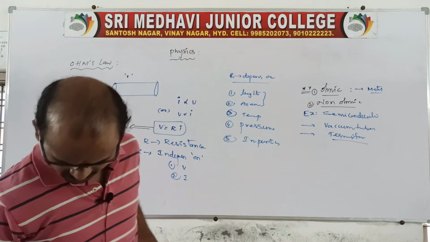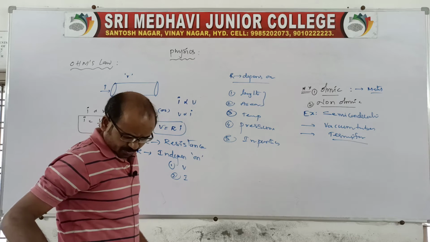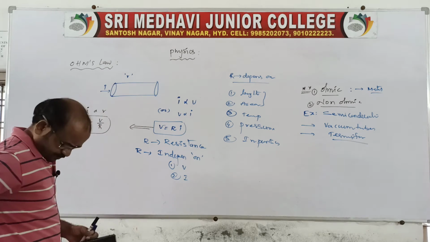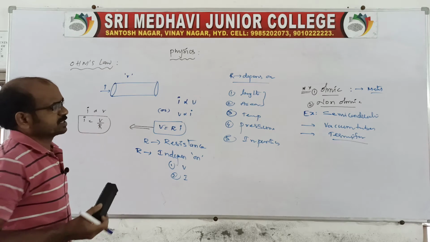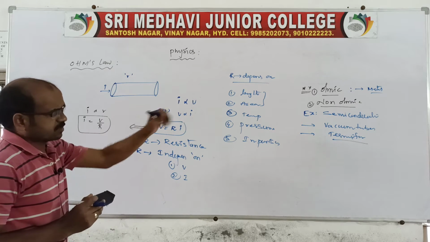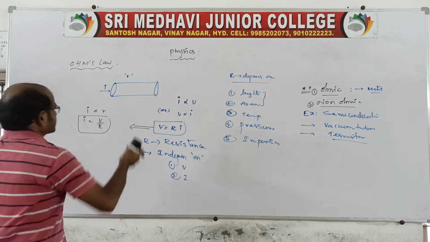Now let us see ohmic devices, as well as non-ohmic devices.